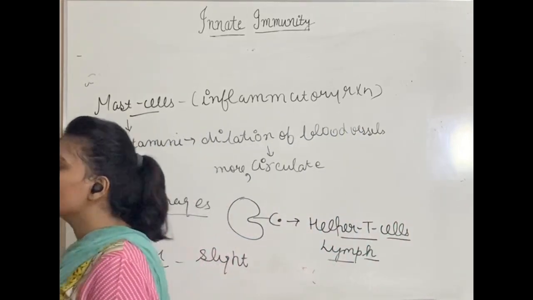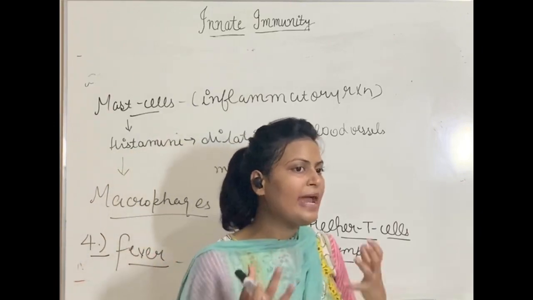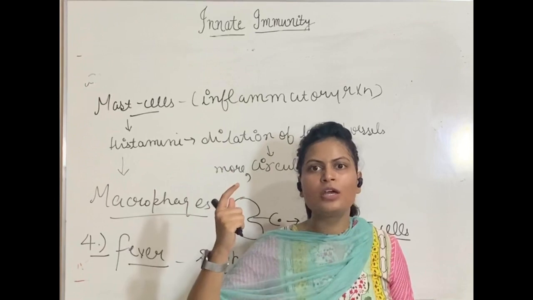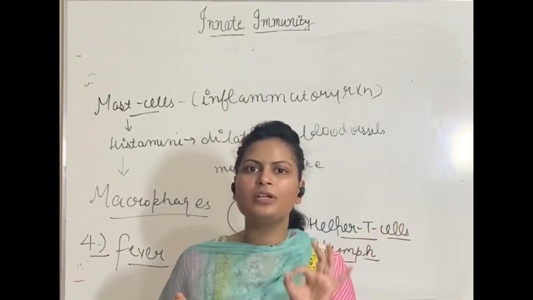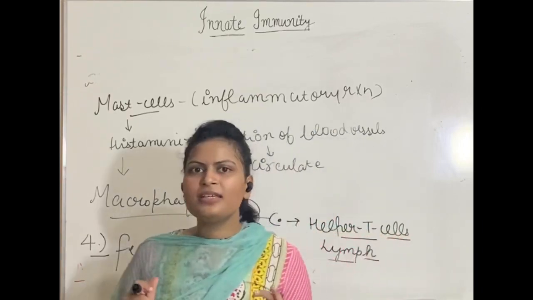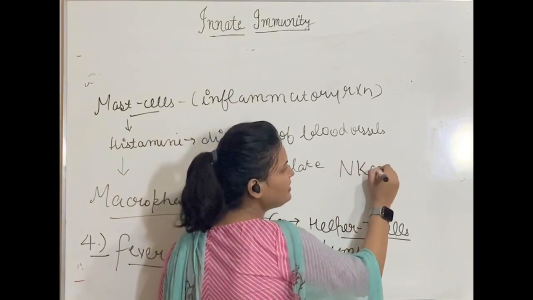However, these chemicals which are harmful for our body, or any kind of foreign invader which has entered our body, will reset the temperature of the hypothalamus. So you will start to have fever. But that slight fever is useful for you. I already told you.